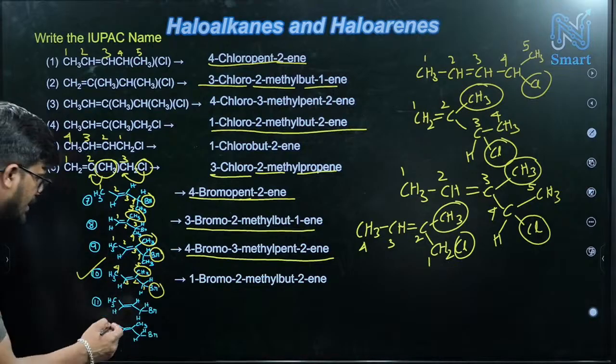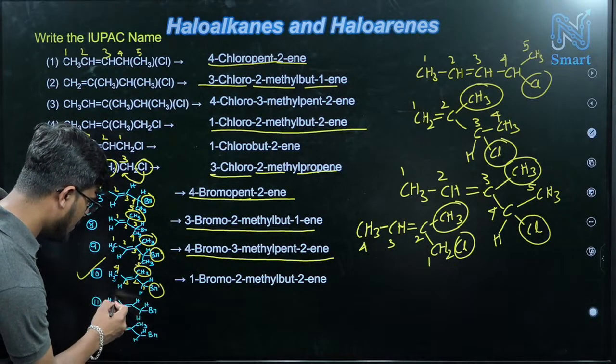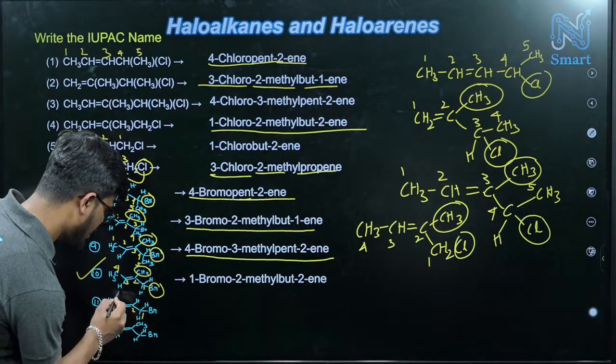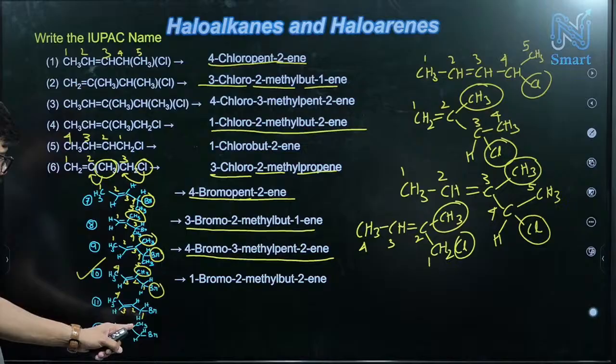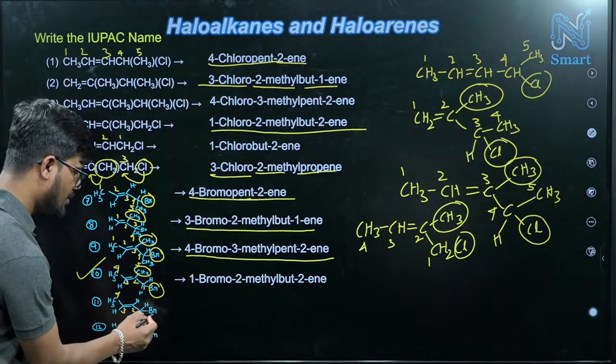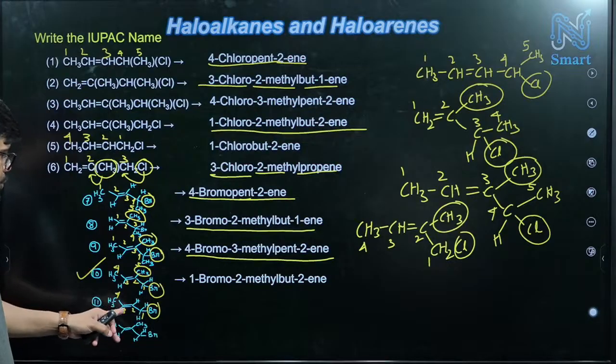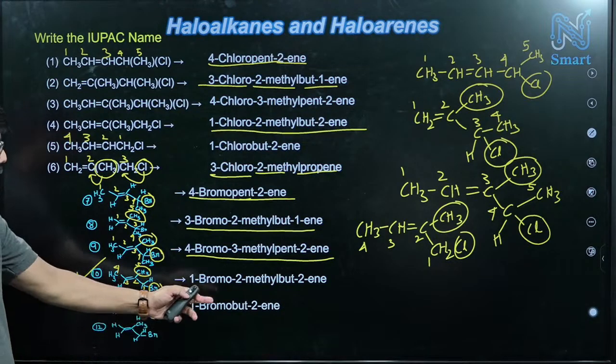Achha, next one, the second carbon is having the double bond, from that side also second. So 1, 2, 3, 4. There is no other substituent except this Br. So 1 bromo, but 2 ene, very easy. 1 bromo, but 2 ene.